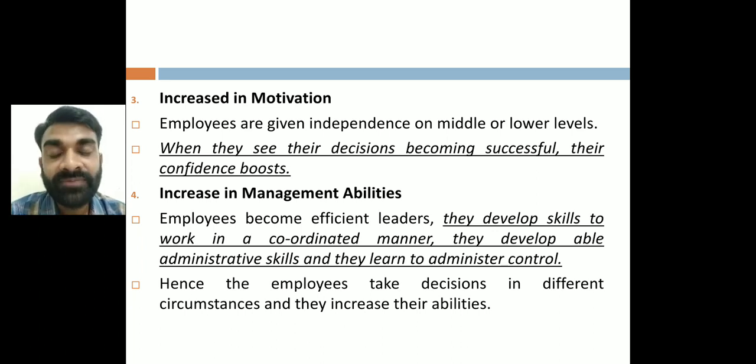Right? But when we delegate the authority, we need to keep some things in mind: the ability to take decisions, the capability of the particular employee, whether they are taking the correct decision or not, their experience, their knowledge, their skill, and most important, their leadership skill. We need to keep that in mind, right? So if they are lacking something, they can learn, so that the managerial ability of the employee is going to increase, right? They can learn, they can take decisions, and if it becomes successful, then obviously they are going to have that motivation that we have seen in the third point, right?